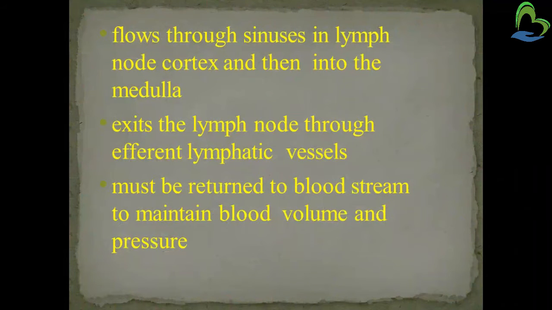Then it flows through the sinuses in the lymph node cortex and then in the medulla. These are two types we will see later. Then it exits the lymph node through the efferent lymphatic vessels and must be returned to the bloodstream to maintain blood volume and pressure. So whatever fluid flows within the vessels is returned to the blood, and the blood volume and pressure is maintained.